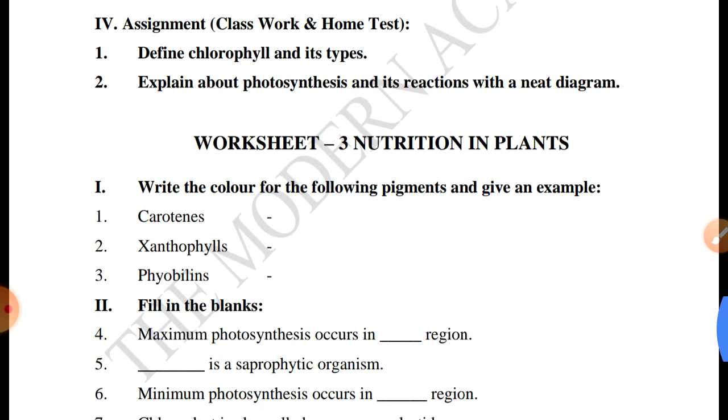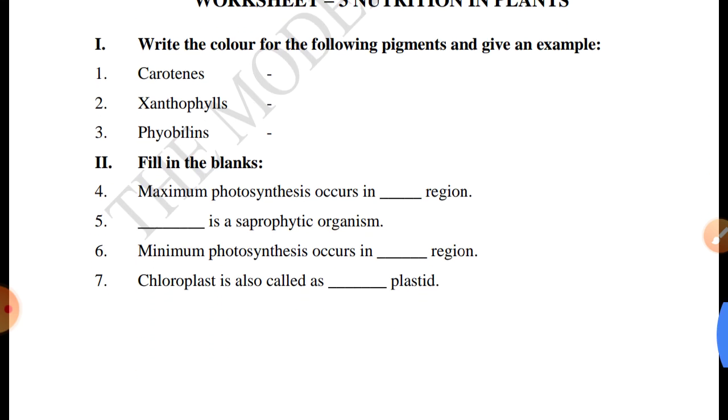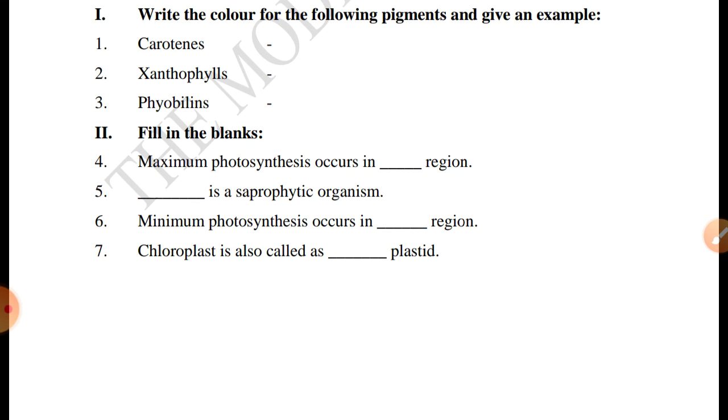So this is your assignment questions. Classwork is also the same. So your handwriting must be neat and clear. Okay. Now worksheet explanation. Write the color for the following pigments and give an example. We said, no, carotene. Actually green in color means chlorophyll is present. So some other pigments, orange color and yellow color or any other color, we have said one pigment, no? So you think and write.